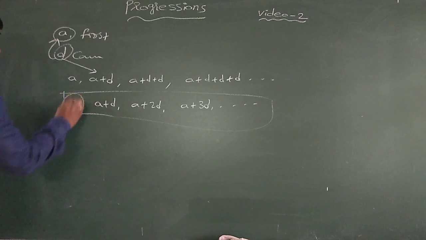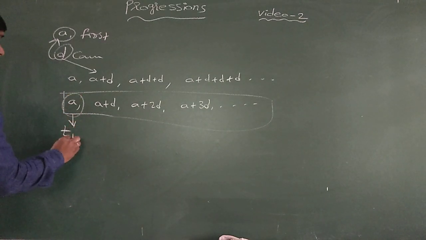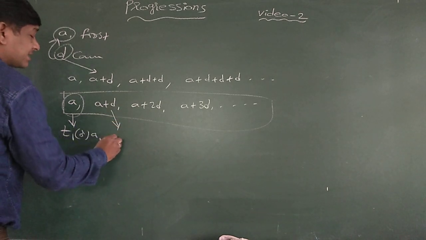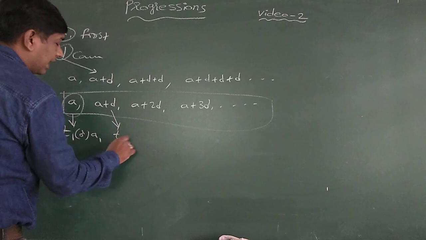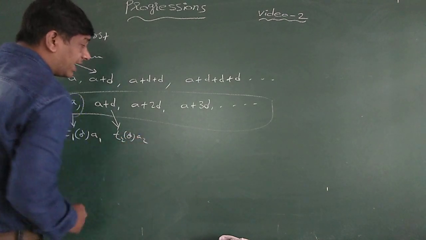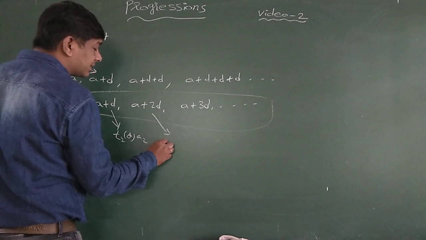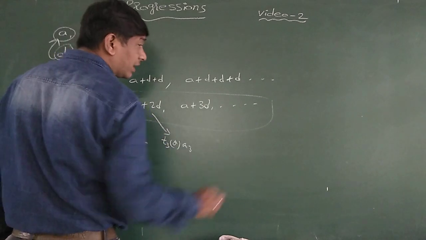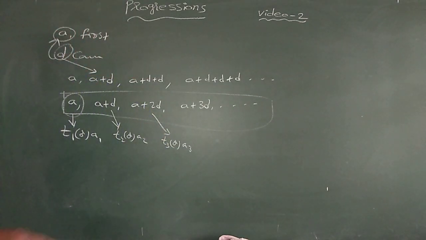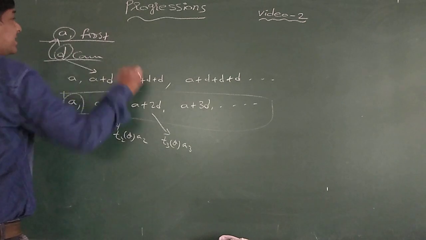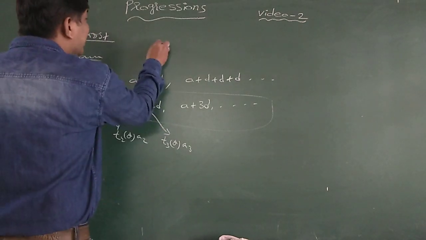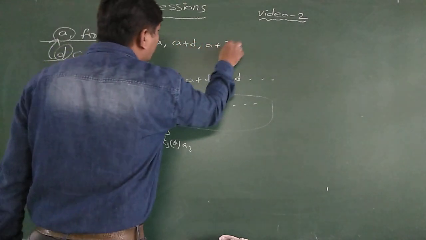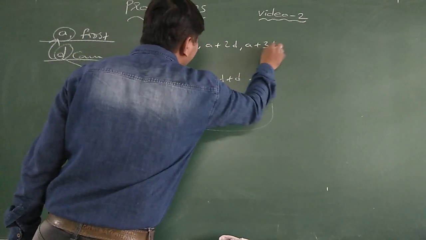In this one, this A is called the first term T1 or A1. This is called the second term T2 or A2. This is called the third term T3 or A3 and so on. If A is the first term and D is the common difference, then the general form of the arithmetic progression is A, A plus D, A plus 2D, A plus 3D and so on.